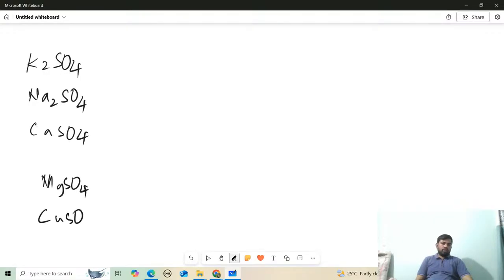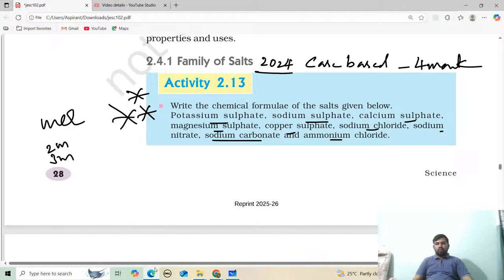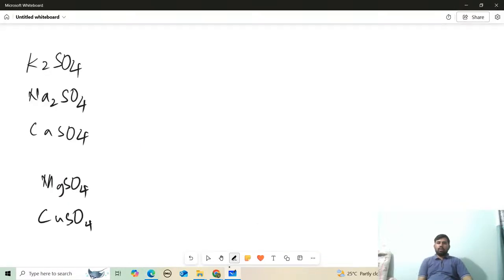Along with that, they have given sodium carbonate and ammonium chloride, sodium chloride NaCl, and sodium nitrate.